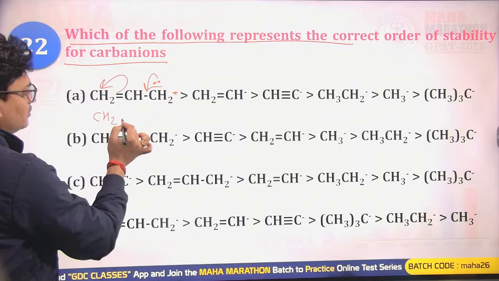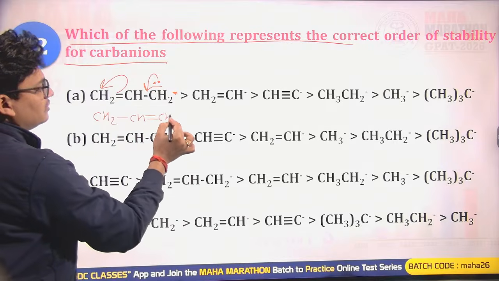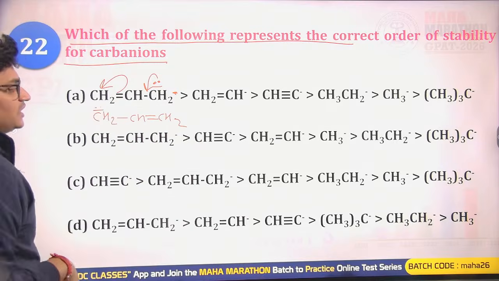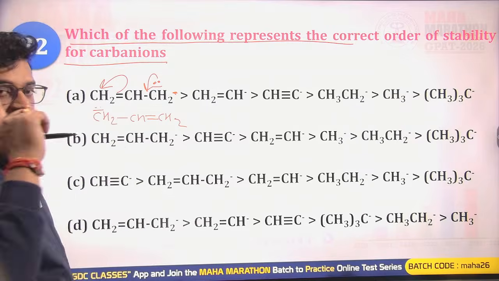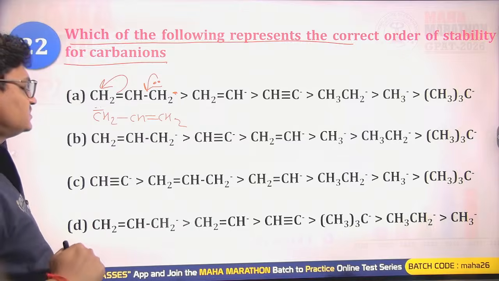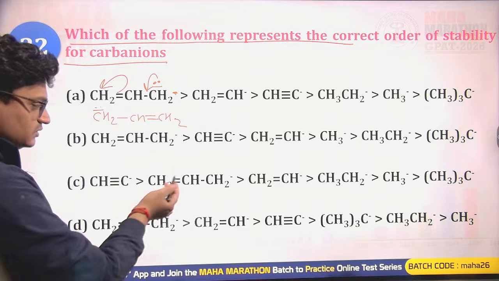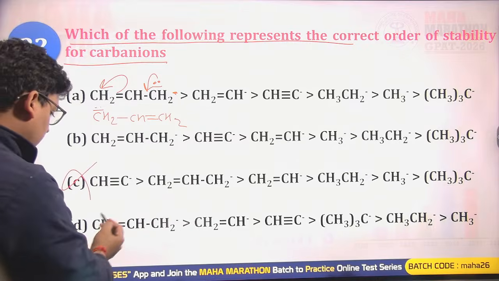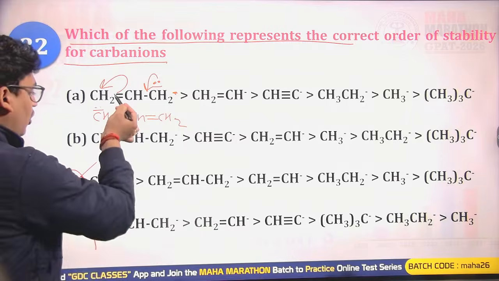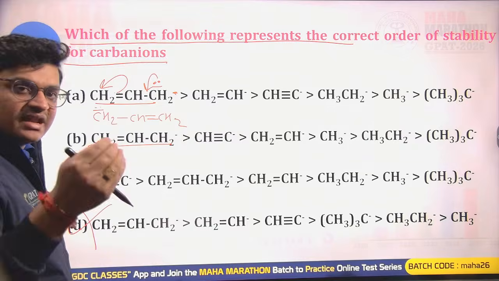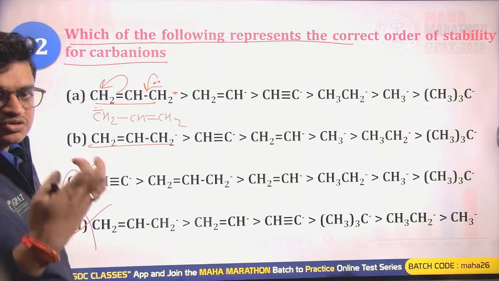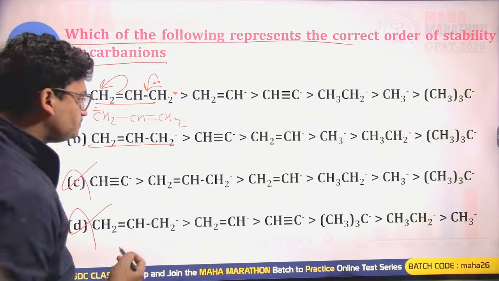So negative charge can be transferred over here. Due to resonance stabilization, allyl will always have higher stability than other compounds. So this option is incorrect and can never be the right answer. Allyl anions always have better resonance stabilization.